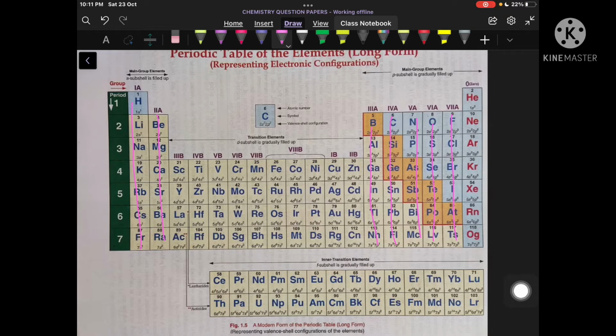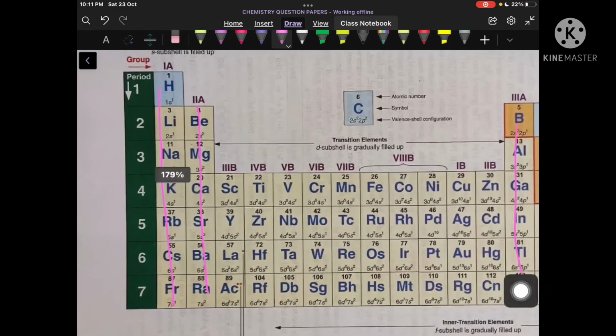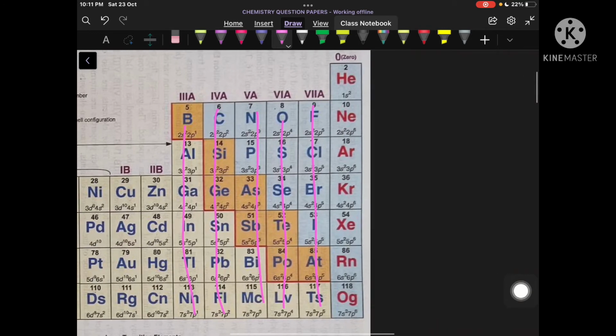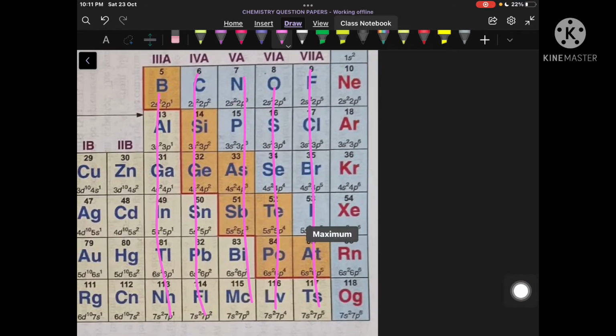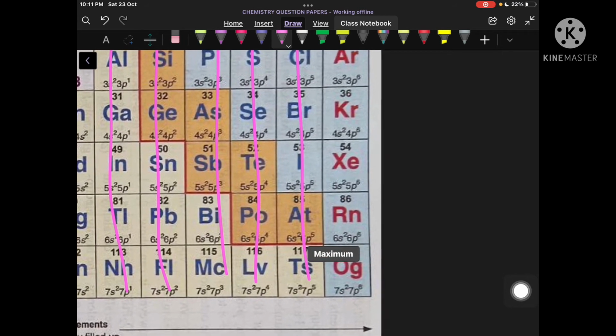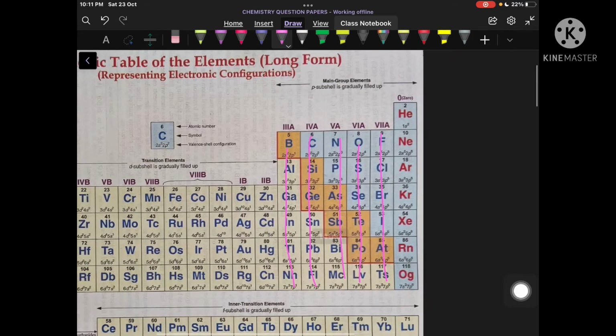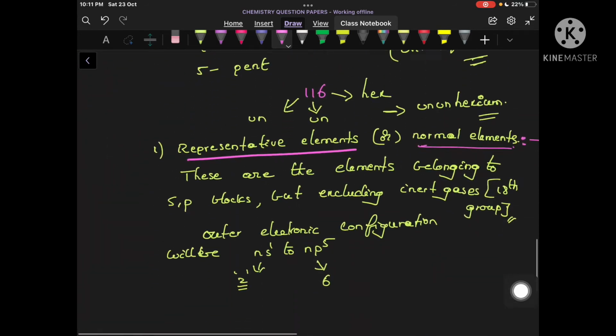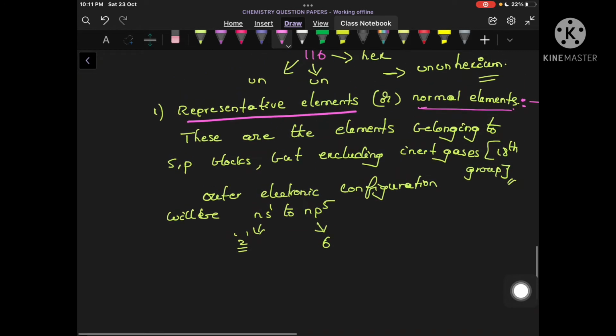It is 2s1, sodium it is 3s1, potassium it is 4s1, like this. And what is the outermost electronic configuration of fluorine? It is 2p5, chlorine it is 3p5, bromine it is 4p5, like this. So for representative elements, the general outermost electronic configuration varies from ns1 to np5.